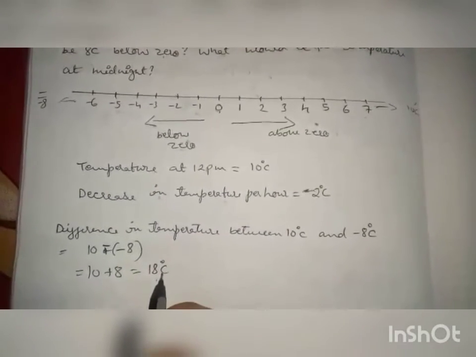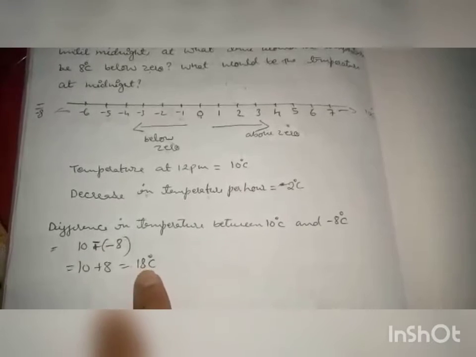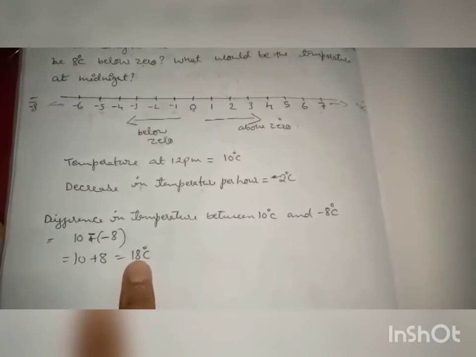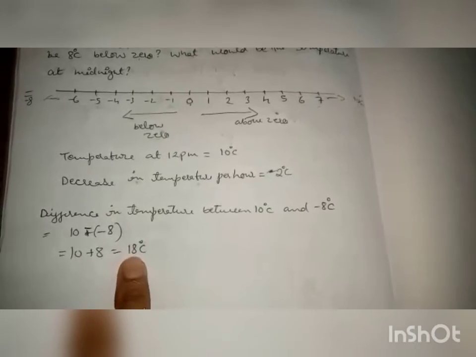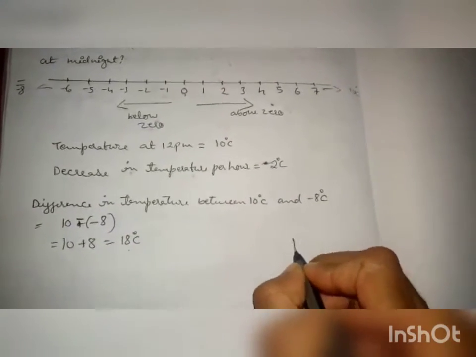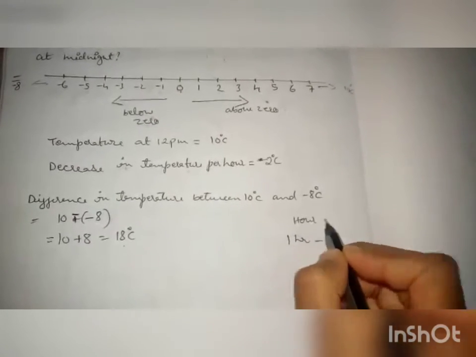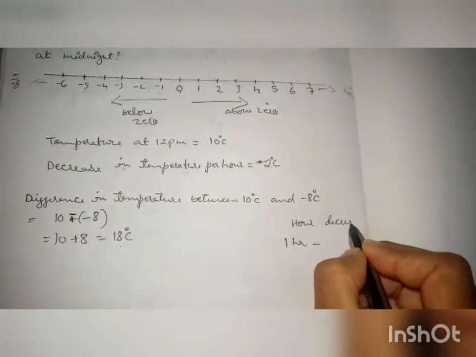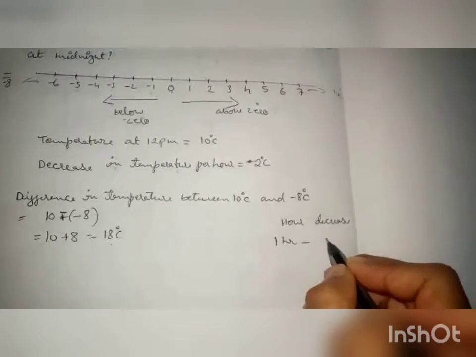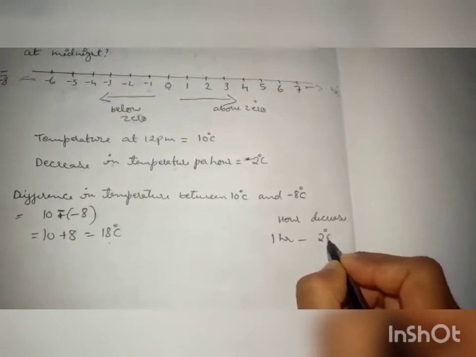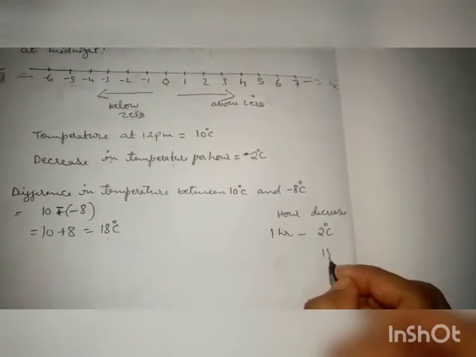So 18 degrees centigrade. So we have to find at what time it will decrease by 18 degrees. For 1 hour, how much centigrade will it decrease? 2 degrees centigrade, right? So here we have to decrease 18 degrees centigrade.